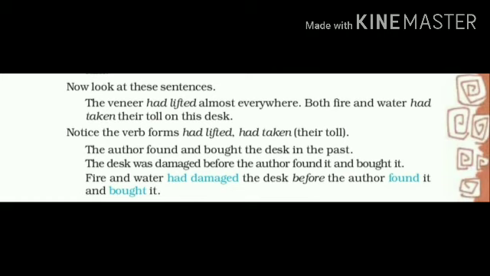Then look at the text. Now look at these sentences. The veneer had lifted almost everywhere. Both fire and water had taken their toll on this desk. Notice the verb forms had lifted, had taken. The author found and bought the desk in the past. The desk was damaged before the author found it and bought it. Fire and water had damaged the desk before the author found it and bought it.